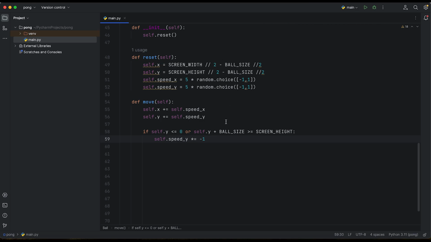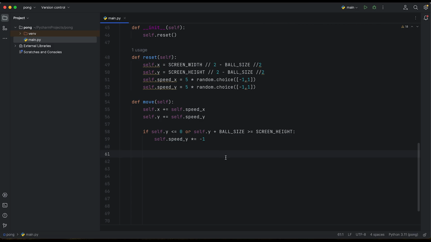So whenever it's bouncing from the top, it reaches the top level of our screen, it should go bottom. So that's why we are checking if so that y and the ball size with the height are the same, whenever it's going down and it's nearly touching the bottom, we need to change the direction so it bounces to the top. Okay, so we created the logic of our ball and the paddle.